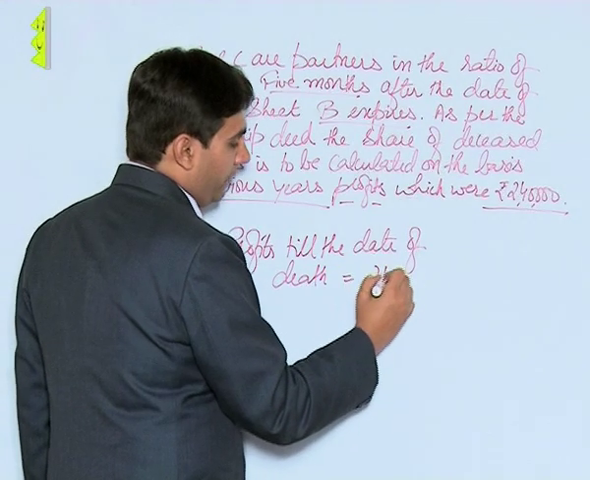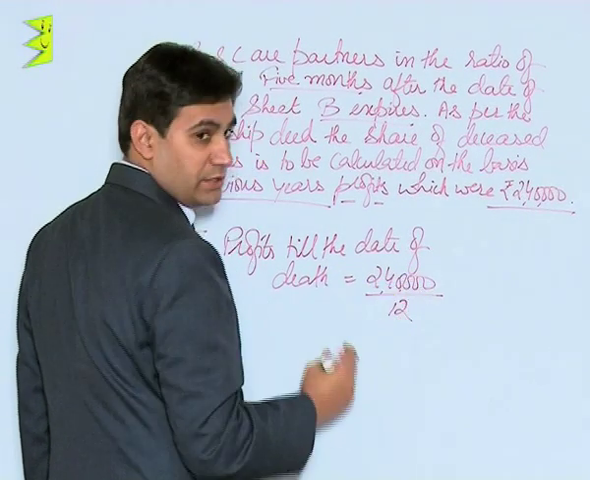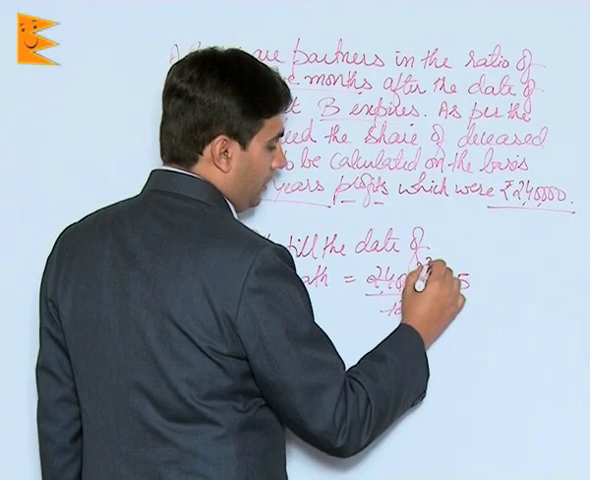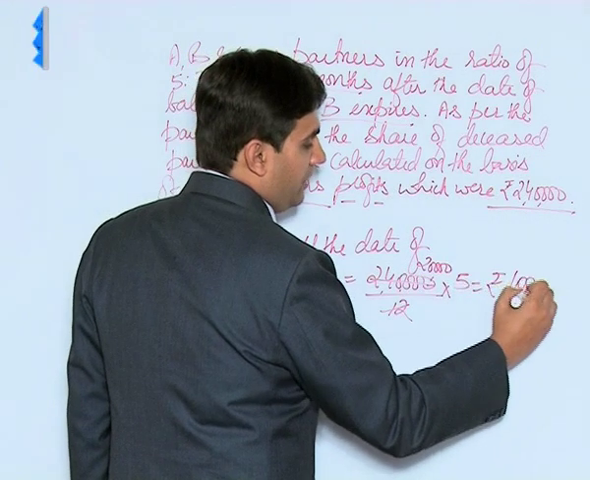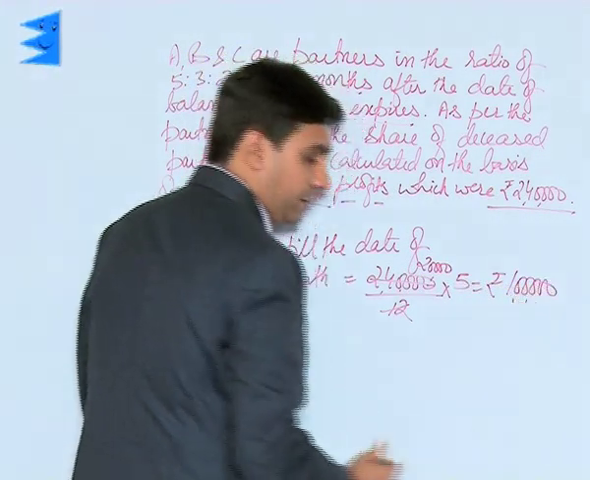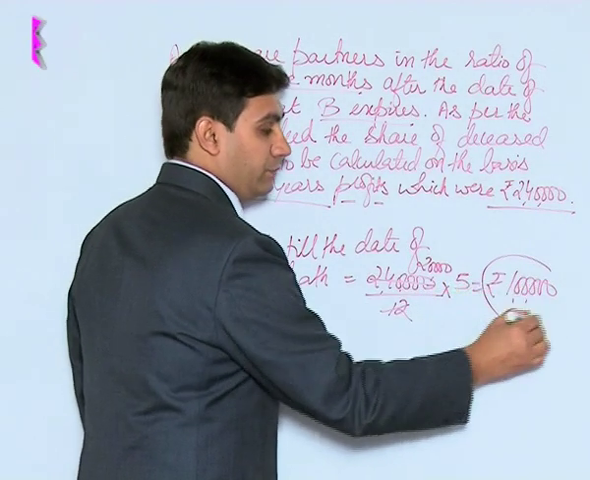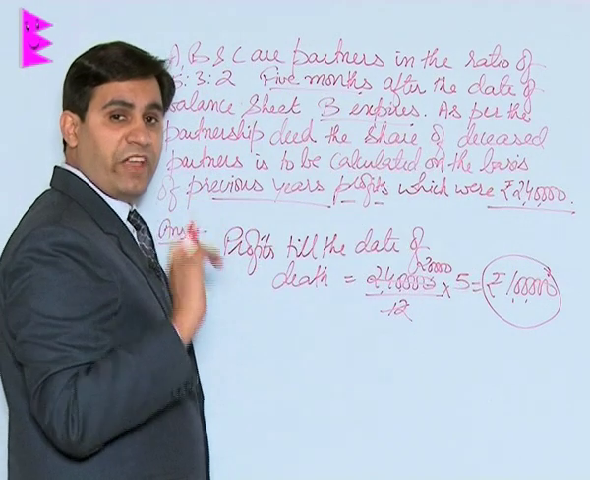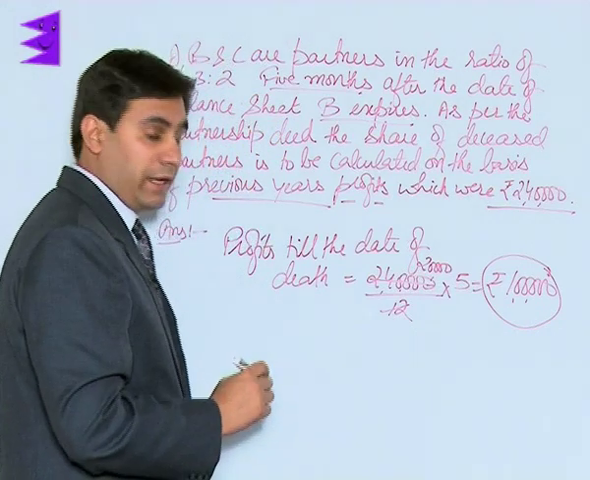They are equal to 2,40,000. Remember, this is for 12 months, and for 5 months that he has worked, 20,000 into 5, this is rupees 1 lakh. So now, students, that means by the time B has worked in the business, that is for 5 months, the firm had earned a profit of rupees 1 lakh.